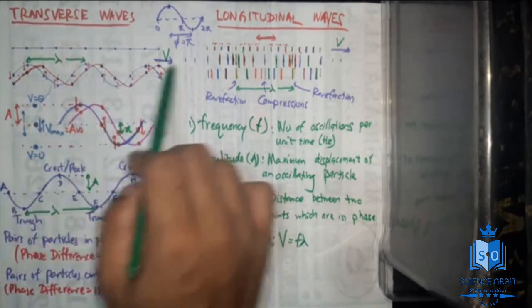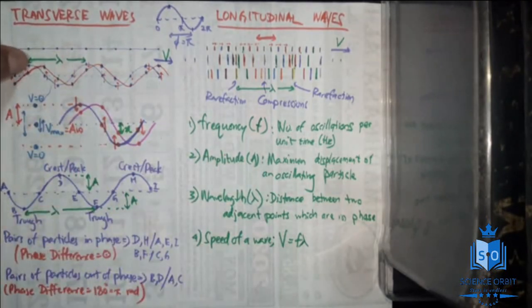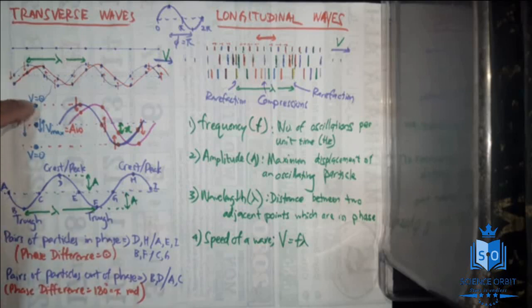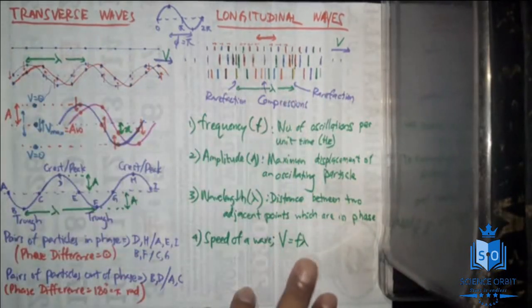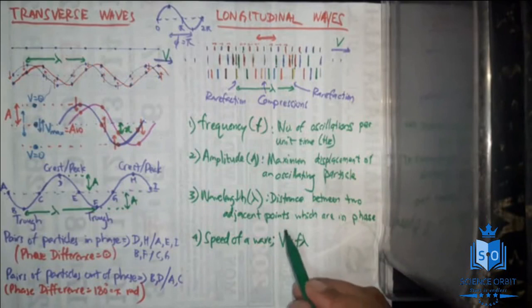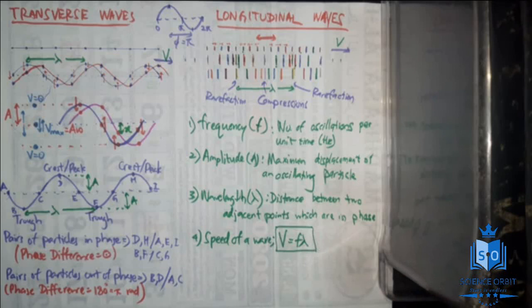Now, if you consider these particles which are at the top or the particles which are at the bottom, all of them will have speed 0. Do you agree with me? Because at that particular point they are at the highest or lowest point during their simple harmonic motion. So that is very important, you have to understand, right? So if you want to find the speed of a particular particle, then you will have to use the concepts of simple harmonic motion. But if you want to find the speed of the wave in general, you will be using this equation, that is v equals f lambda, where f is the frequency, lambda is wavelength, one of the most important equations when it comes to waves.